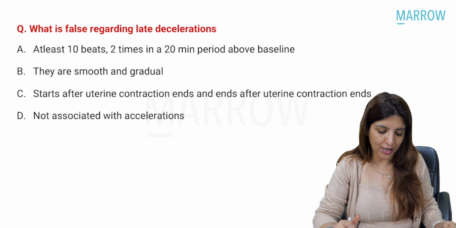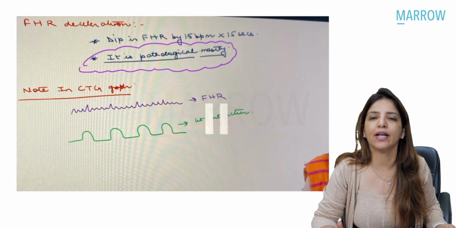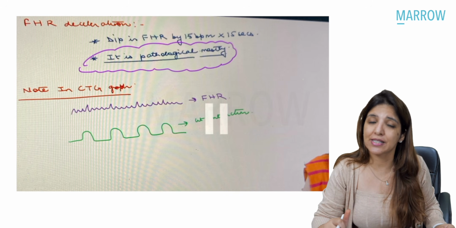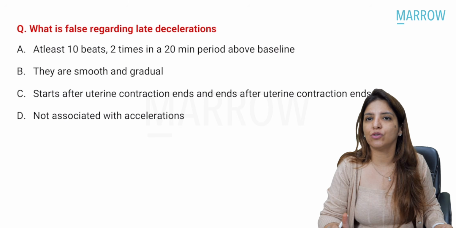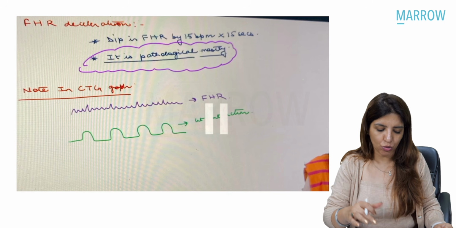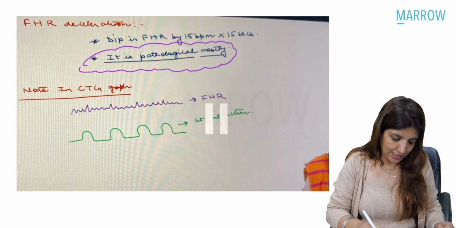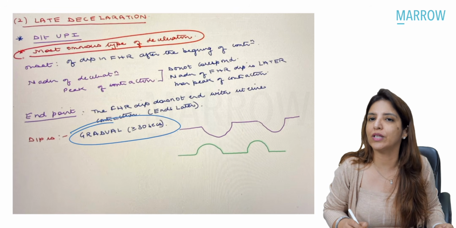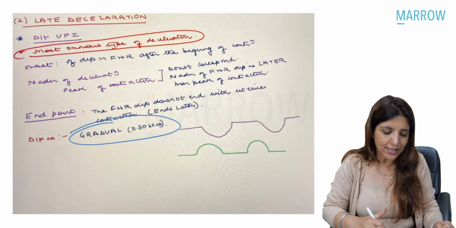What is false regarding late decelerations? Again, something which we have done in our main videos, that is the antepartum fetal surveillance. In that video, we have covered it. So I have told you that late decelerations are the ones which are going to be gradual, right? And they are going to be smooth. So this is late deceleration. It is going to be gradual. It is going to take more than or equal to 30 seconds. It is going to be a very smooth curve which you are going to get.